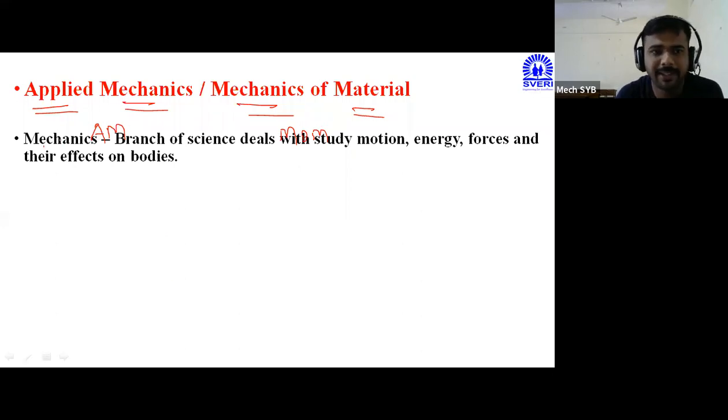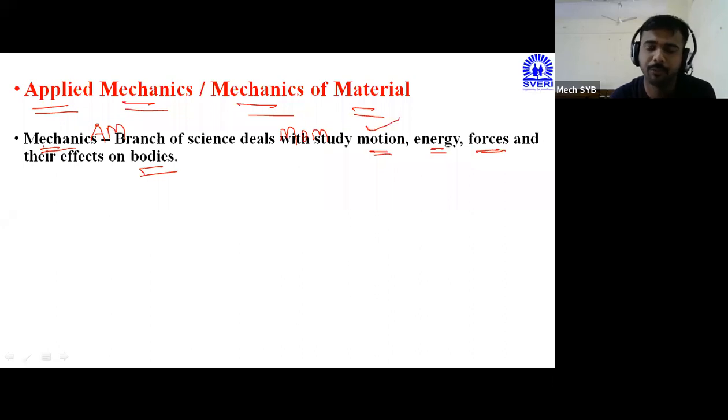What is meant by mechanics? So here I have written the definition. Mechanics is the branch of science which deals with the study of motion, energy, forces, and their effect on the body. A very simple definition. Mechanics is the branch of science which deals with motion, energy, forces.